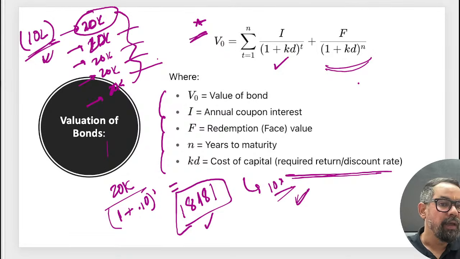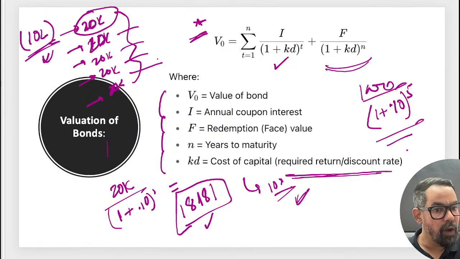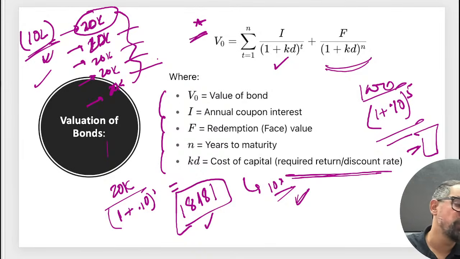Whatever the face value, let's say the face value was 1,000, so 1,000 divided by 1 plus KD, that is 1.10 to the power 5 for the 5 years. Then you add these two together. If it is higher, then only you should invest in that particular bond. Did everyone understand a little bit, guys?